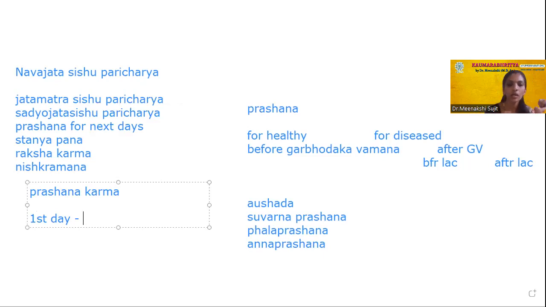On first day: honey, plus ghrita, plus ananta. Ananta here is nothing but gold. This you can feed for first day. On first day, if the mother is not having lactation, you can feed this.